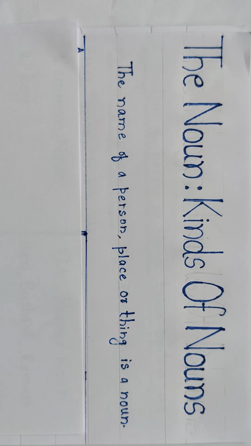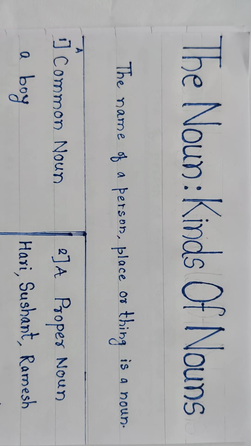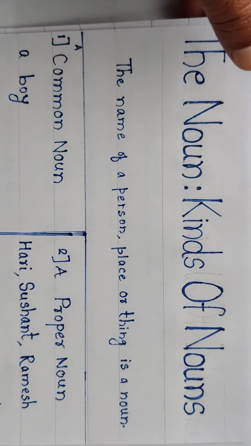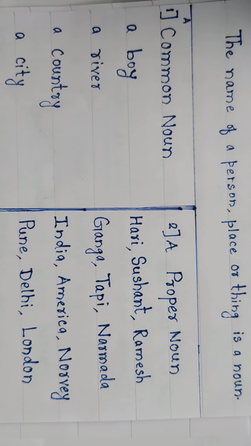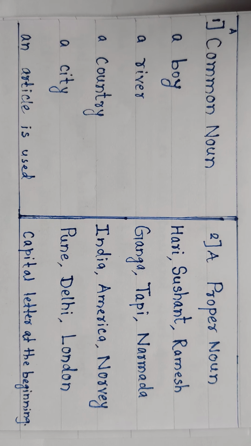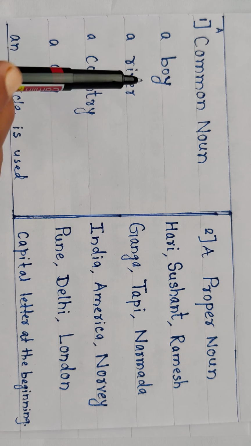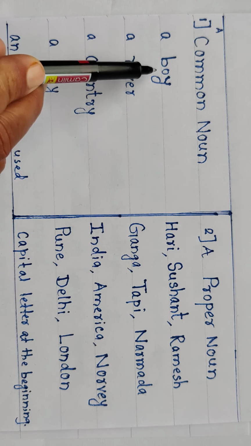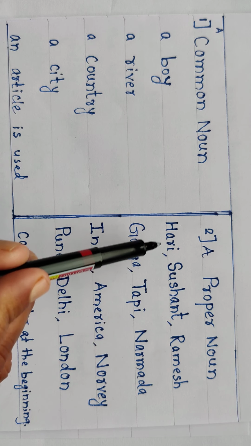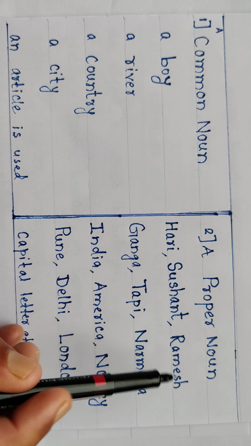First of all, we will compare common noun and proper noun. Look, the chart here is given in a very simple way. We can understand it. Look here, common noun: a boy, and proper noun: Hari, Sushant, Ramesh.